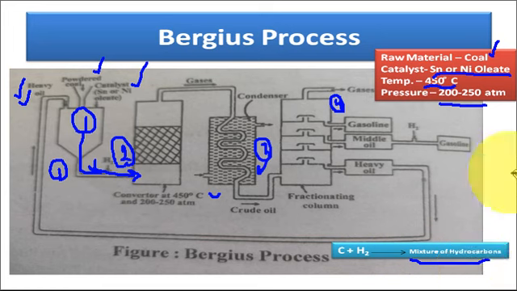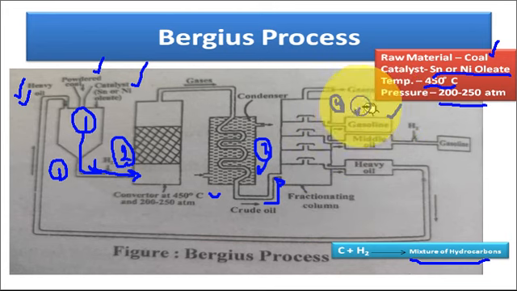Vapors of these hydrocarbons now passes through the cooler and converted into liquid conditions, and this liquid oil is then passed through the fractional distillation chamber in which gasoline fraction we may collect. Now it must be noted that three fractions we may collect.